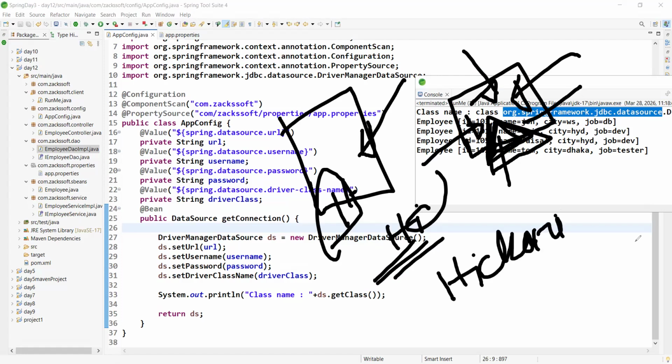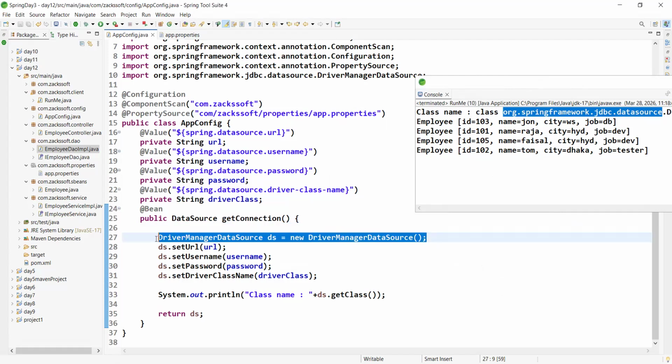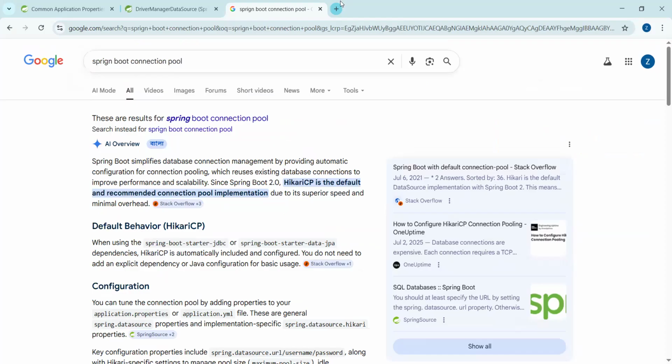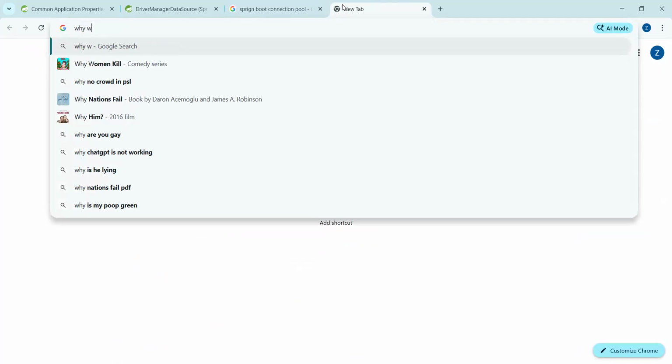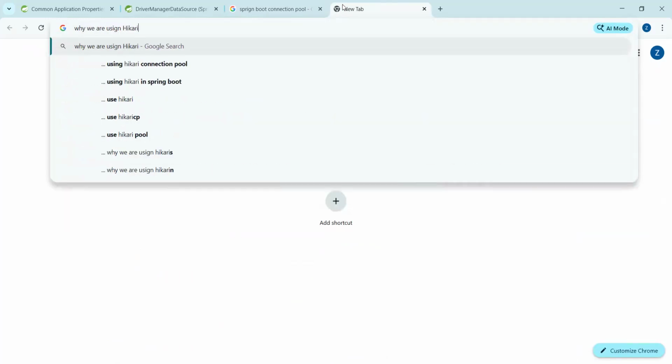Hikari CP. Why are we using Hikari CP? Because of performance, right? Because of performance. Okay, why are we using Hikari CP?